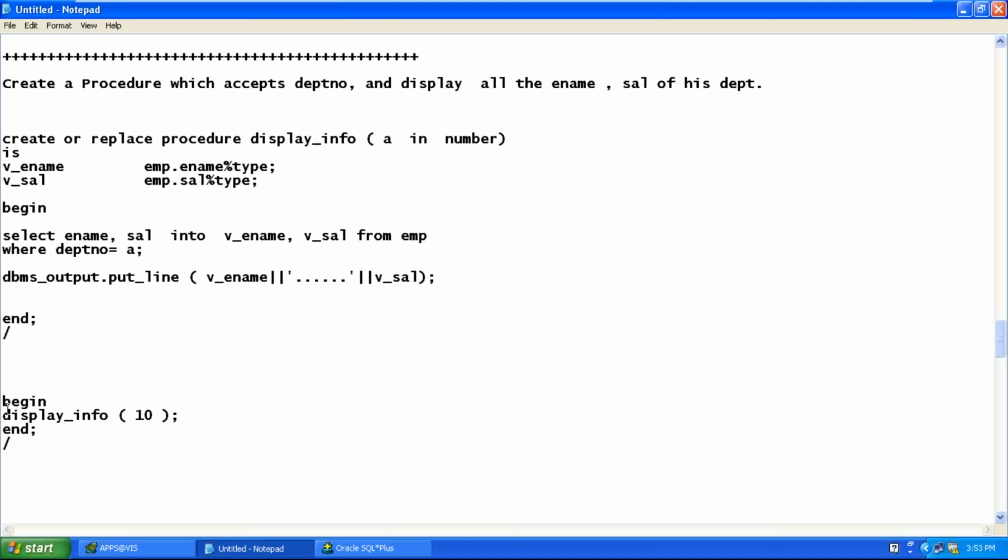Okay, let us run this. Jamal, display_info is the name of the procedure. I am passing value 10. A will be initialized with 10. So in the select statement, variable A will be initialized with 10. For department number 10, the employee name and salary will be stored into the corresponding two variables.